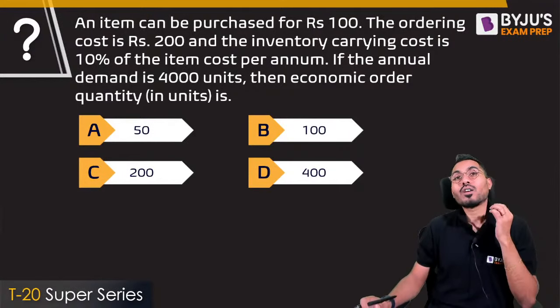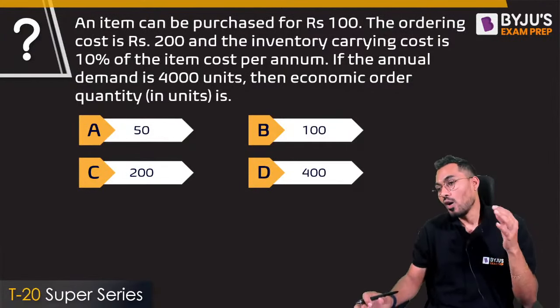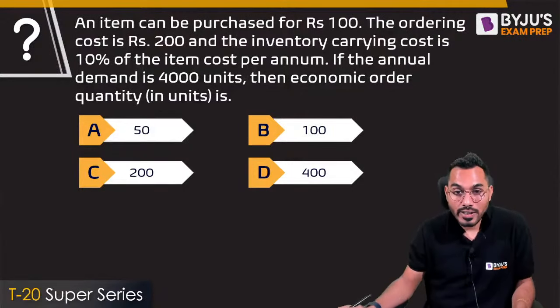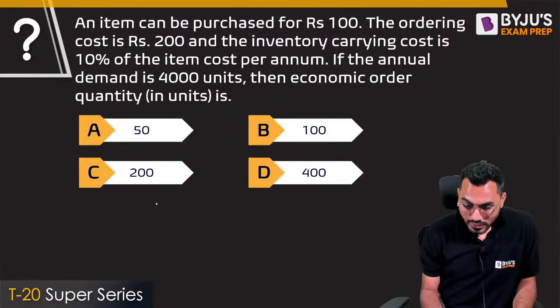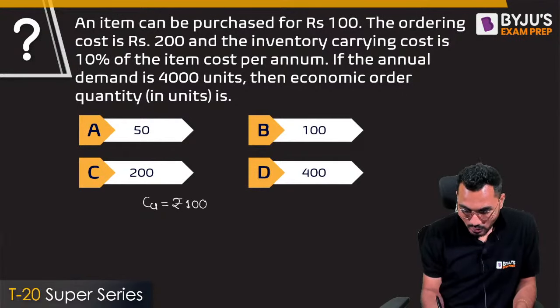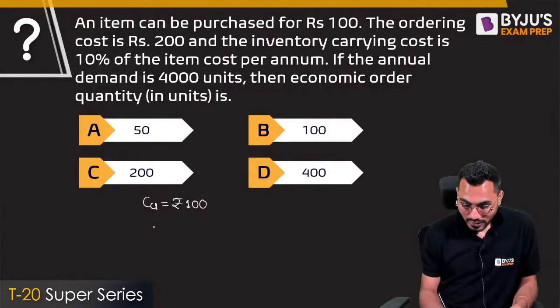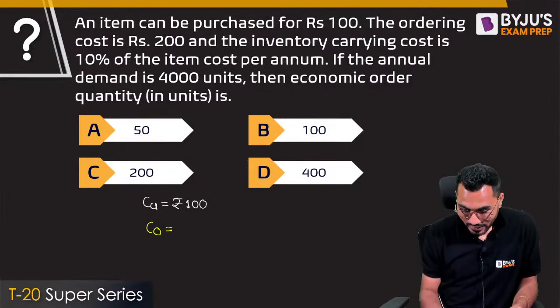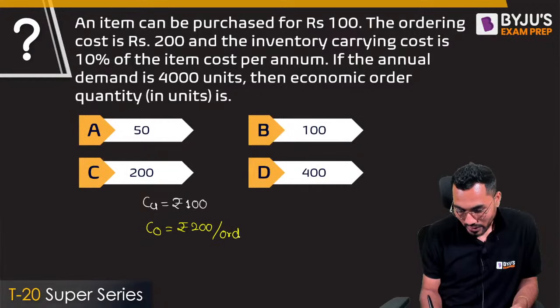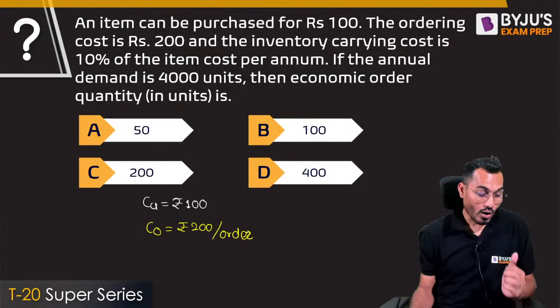How much is exactly equal to the economic order quantity at that particular point? The data is given that the item cost, that is the unit cost, is rupees 100. The ordering cost, so can I say that order cost CO is exactly equal to rupees 200 per order. This is exactly the order cost given.